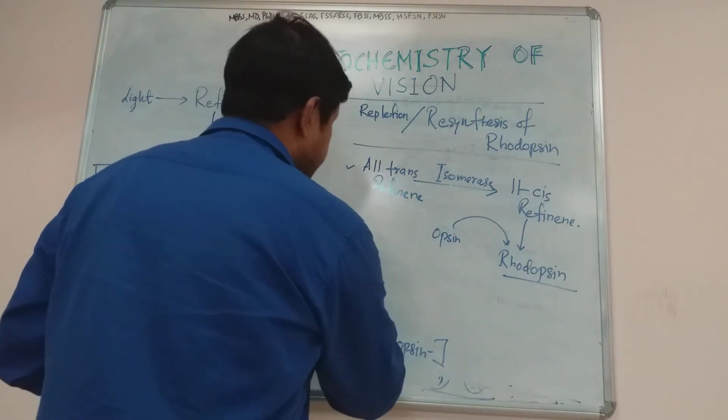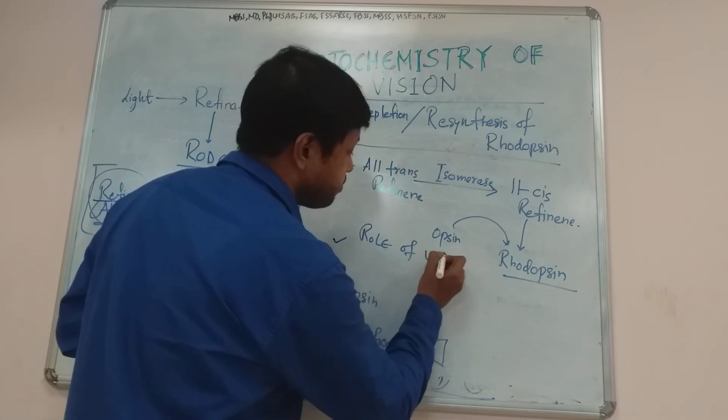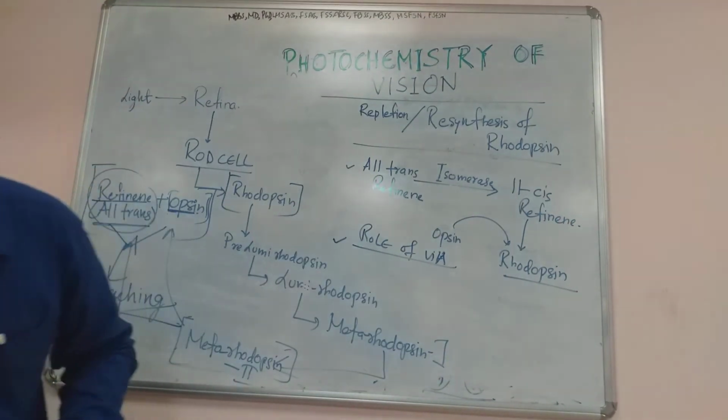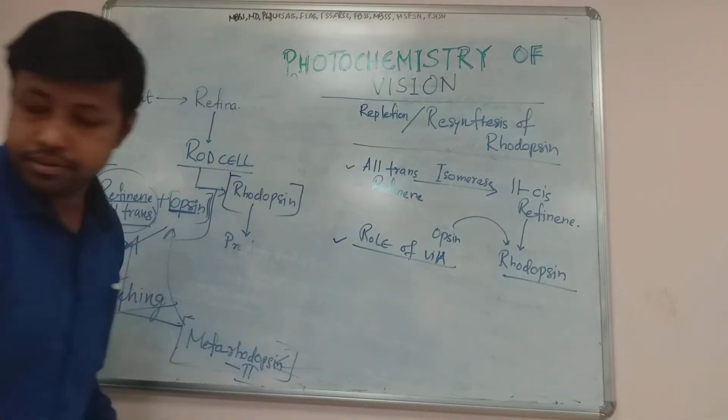This is one step. Another step is the role of vitamin A. All of you know vitamin A is very good for the eye. Now how is it helping, let's see. The active form of vitamin A is nothing but retinol.